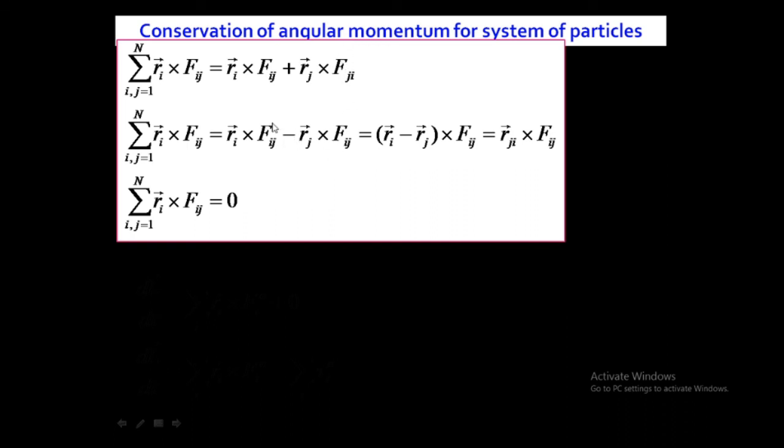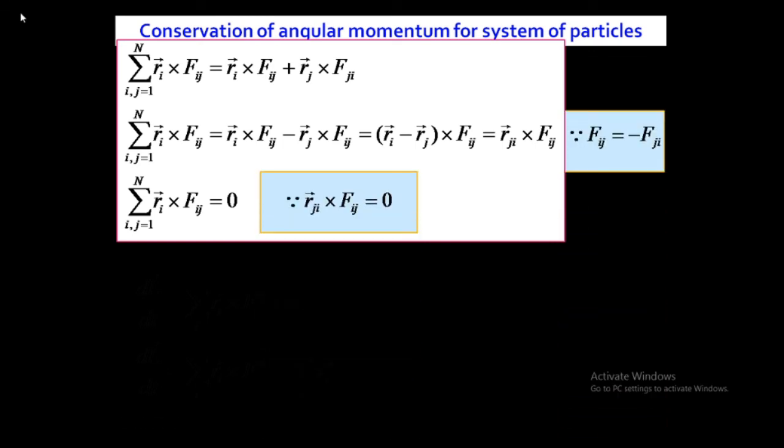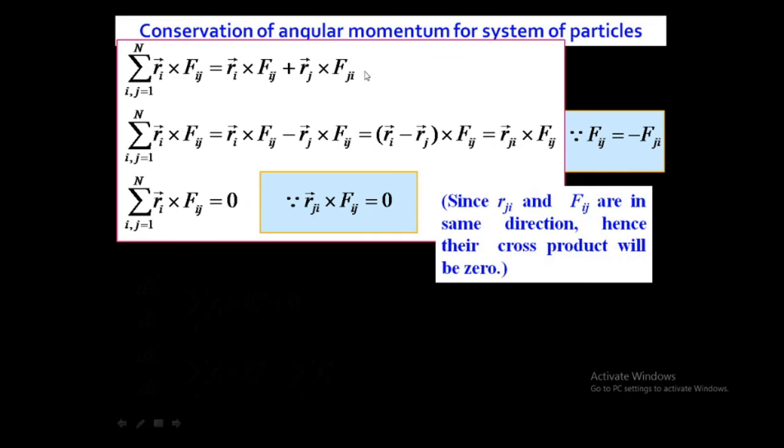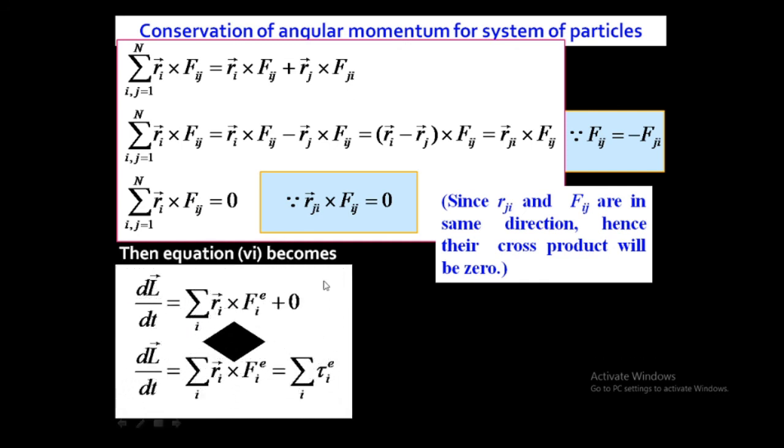Okay, Fij is common, so we are left with Ri minus Rj. But Ri minus Rj according to that diagram is Rji. So Rji cross Fij. Rji cross Fij is 0 because Rji and Fij act along the same direction. They are parallel vectors, and the cross product of parallel vectors is 0. And if this term is 0, then the second term of equation number 6 is 0. So equation number 6 becomes